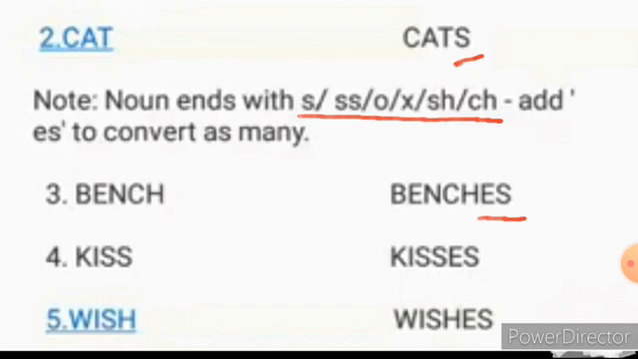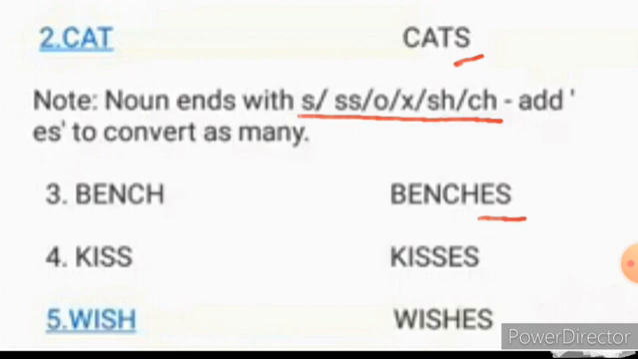So for the noun, that means the naming word, for the first two examples, we add just the letter S to convert into many. Whereas here, we add the letters E and S, E-S, to make into many. How can you write it like this? For some nouns, we have to add the letters ES to convert into many.